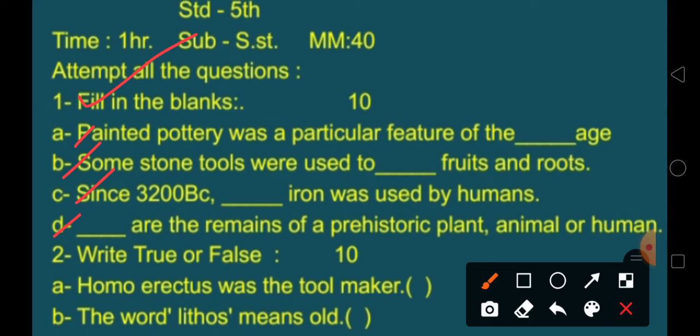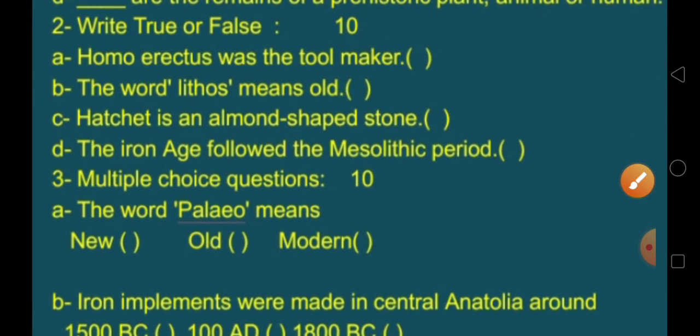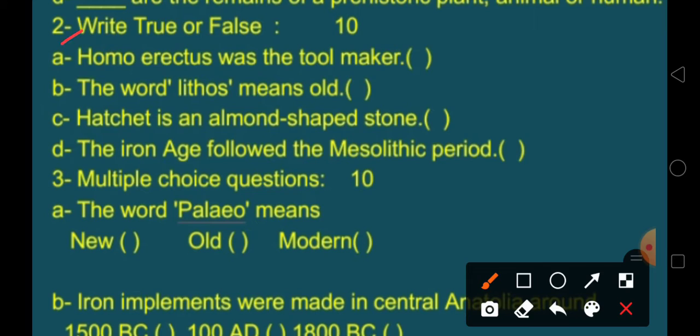Now I will come to true and false. Write true or false. A. Homo erectus was a tool maker. B. The word lithos means old. C. Hagis is an almond shaped stone. D. The Iron Age followed the Mesolithic period. These questions are also 10 marks.